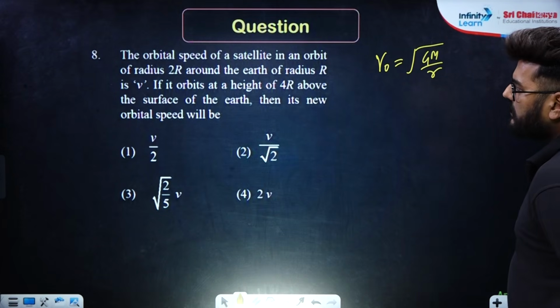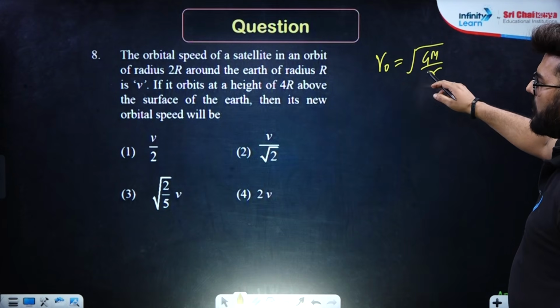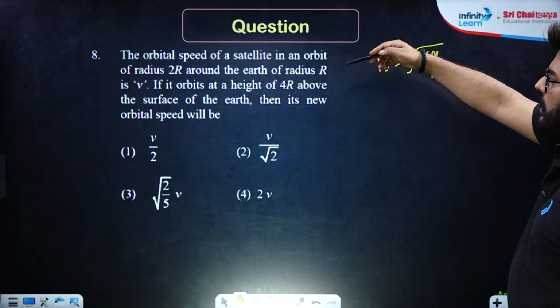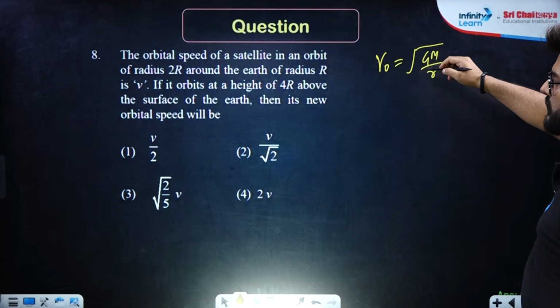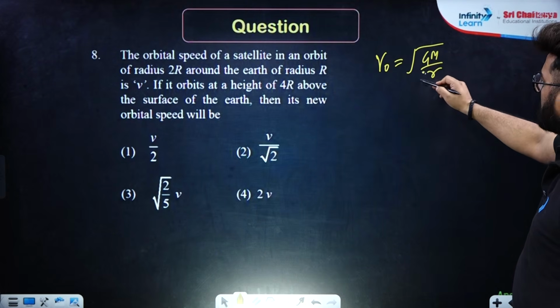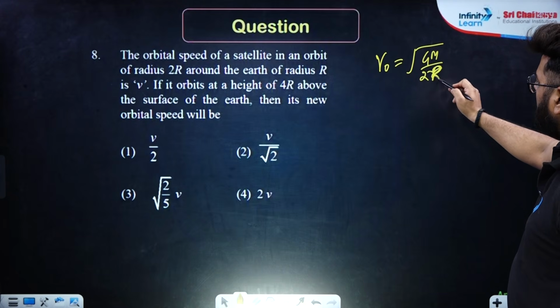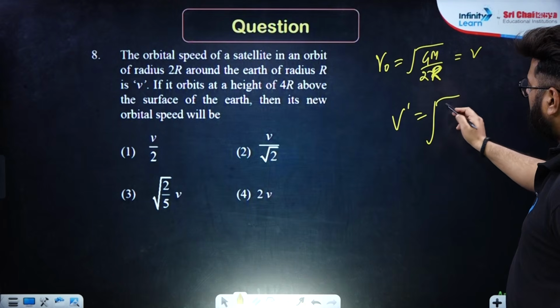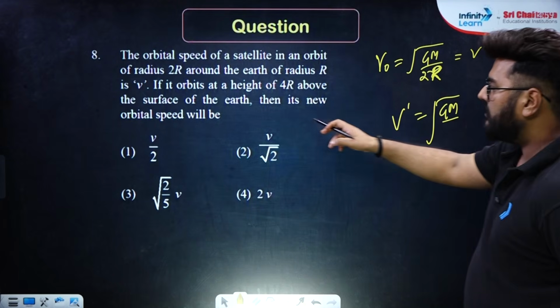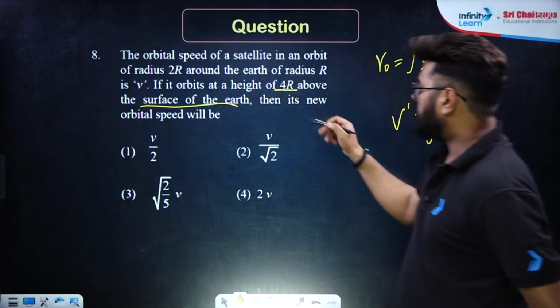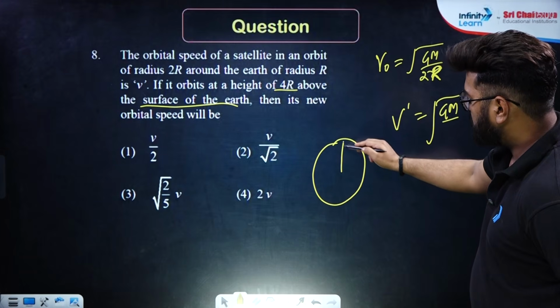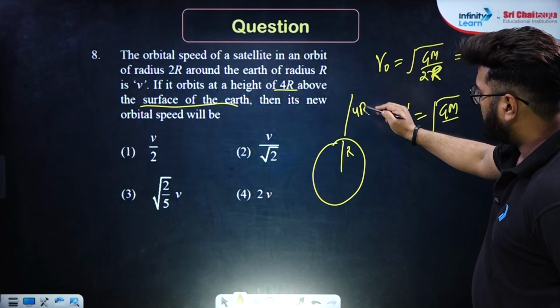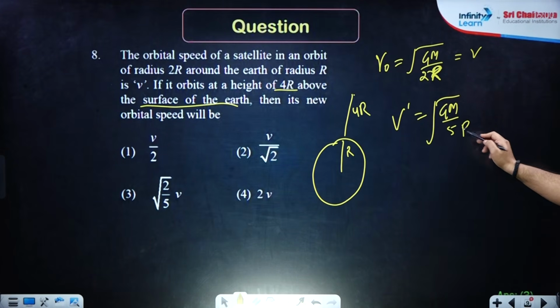Now, in an orbit 2r around the Earth of radius r, so this is going to be 2r. This is given as v, and the orbital speed at 4r above the surface of Earth. So that means from the center, the distance will be r plus 4r. That will be 5r. Correct?